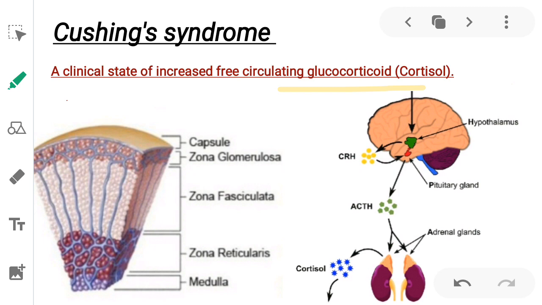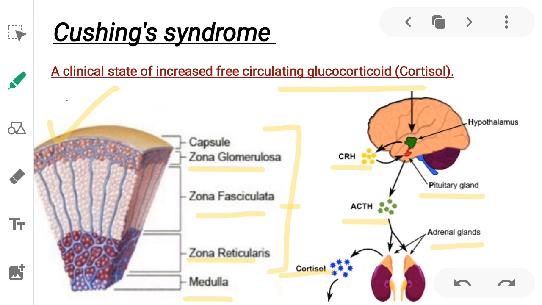Before starting a discussion on Cushing's syndrome, let's review the basic HPA axis first, which is the hypothalamic pituitary adrenal axis. Corticotrophin-releasing hormone is released by the hypothalamus, which acts on the anterior pituitary gland to cause the release of ACTH, which acts on the adrenal glands. This is the microscopic section of the adrenal glands, which consist of a cortex and a medulla. The cortex has three zones or layers: the outermost zona glomerulosa, the middle one zona fasciculata, and the innermost one zona reticularis.